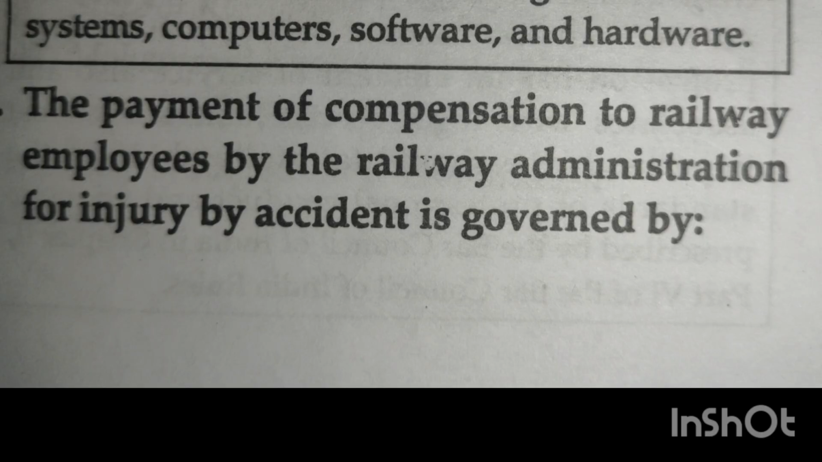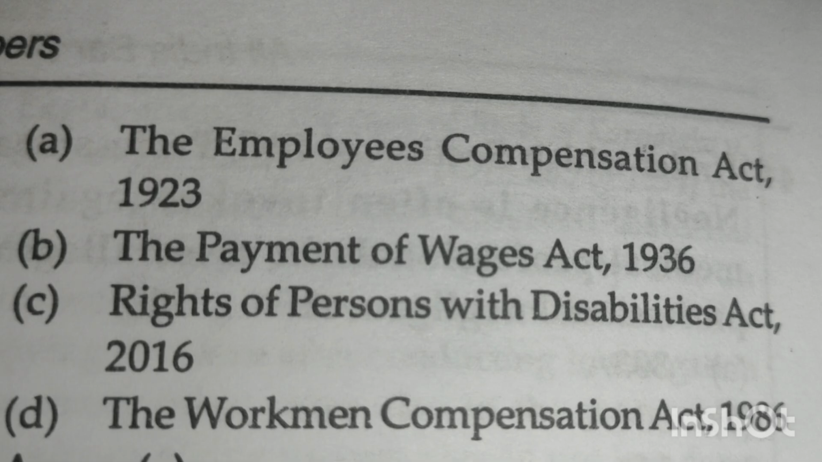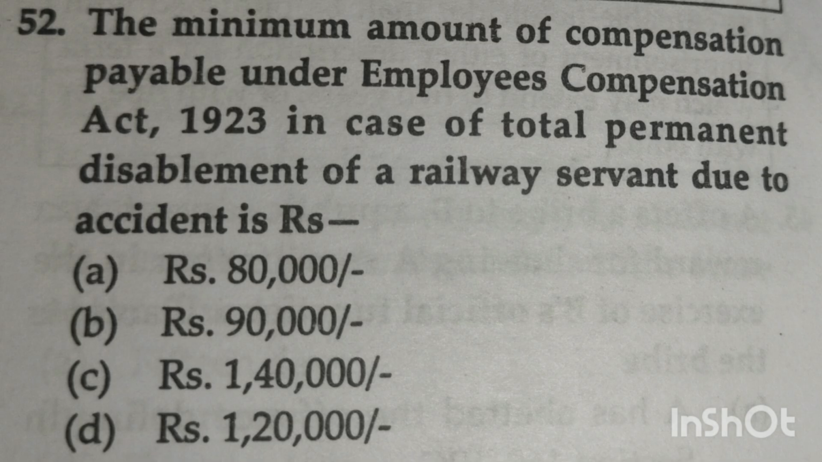Next question. The payment of compensation to railway employees by the Railways Administration for injury by accident is governed by option A the Employees Compensation Act 1923, option B the Payment of Wages Act 1936, option C Rights of Persons with Disabilities Act 2016, option D the Workmen Compensation Act 1986. ಇದಕ್ಕೆ ಆನ್ಸರ್ ಬಂದು ಆಪ್ಷನ್ ಎ ದ ಎಂಪ್ಲಾಯೀಸ್ ಕಾಂಪನ್ಸೇಷನ್ ಆಕ್ಟ್ 1923. The payment of compensation to railway employees by the Railway Administration for injury by accident is governed by the Employees Compensation Act 1923.